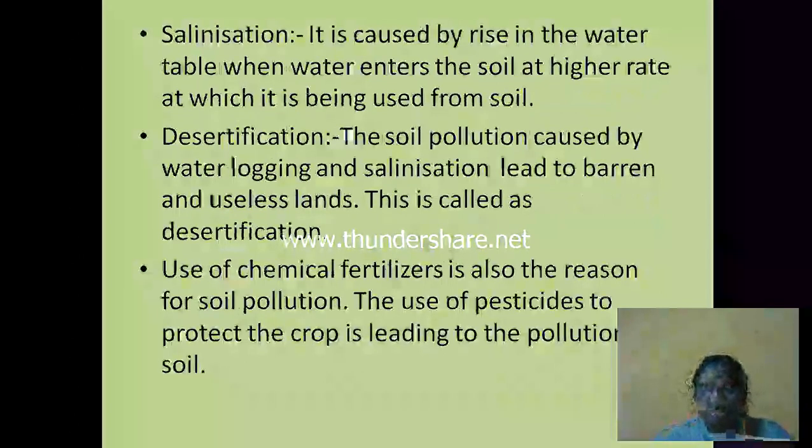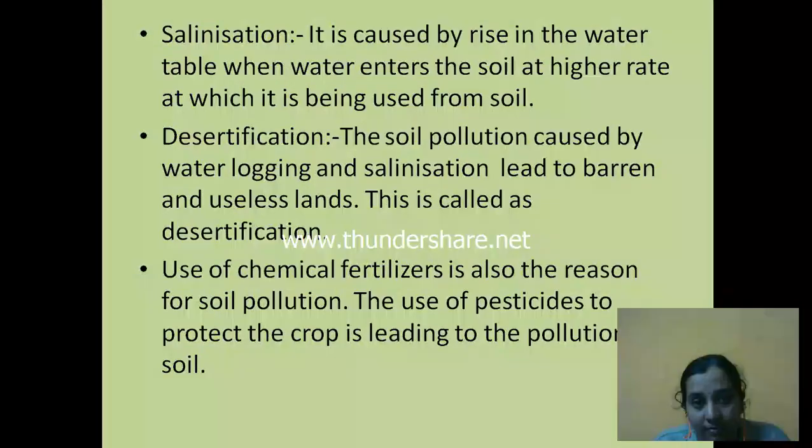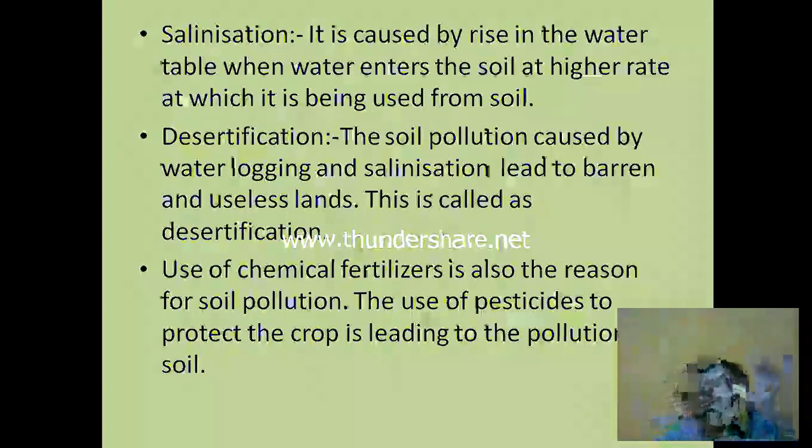It is caused by the rise in the water table when water enters the soil at a higher rate than that at which it is being used from the soil. It means the water flow should be at a particular rate. If it flows more than what it should be flowing, then it causes salinization.